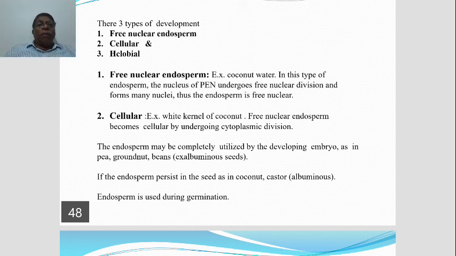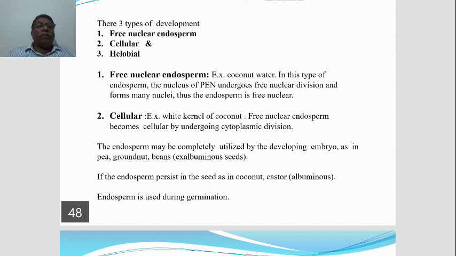In some other plants, the endosperm persists or remains in the seed, even after the development of the embryo.